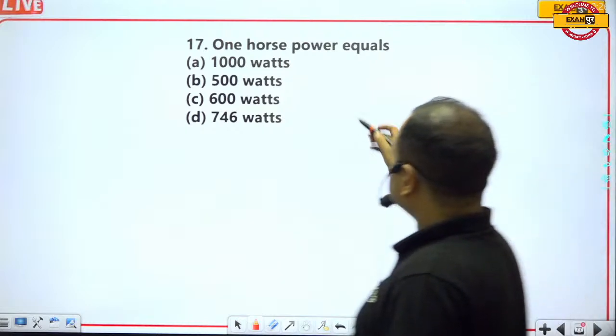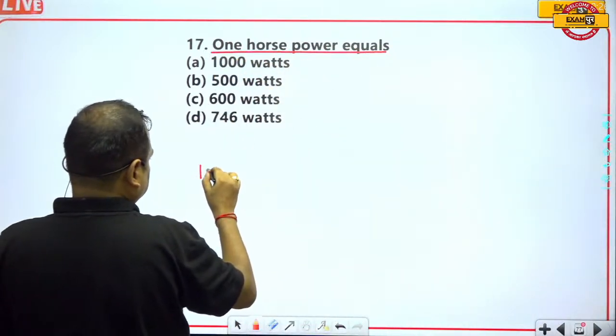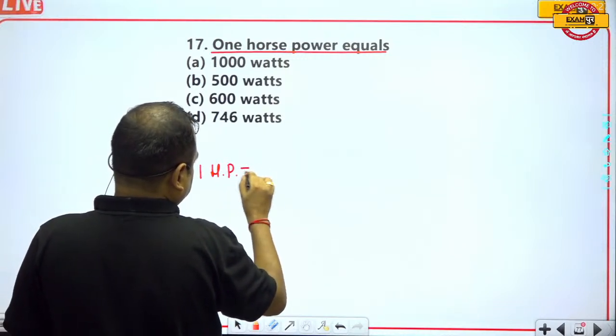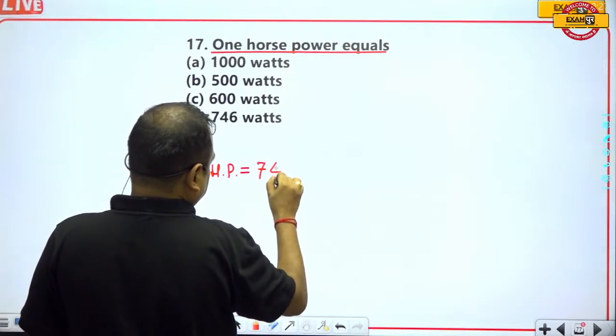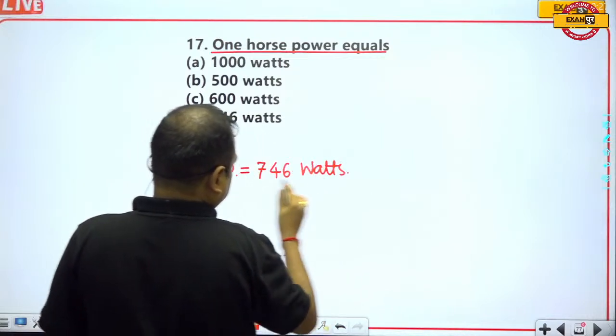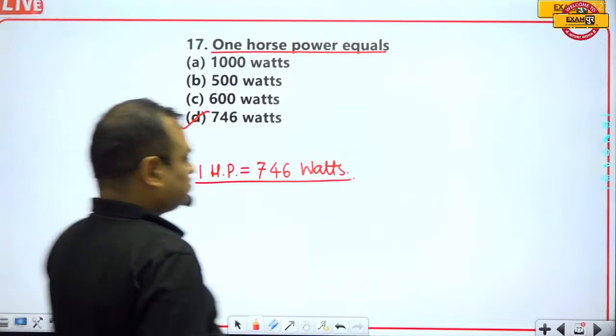1 horsepower equals 1 HP, and this is equal to 746 watts.